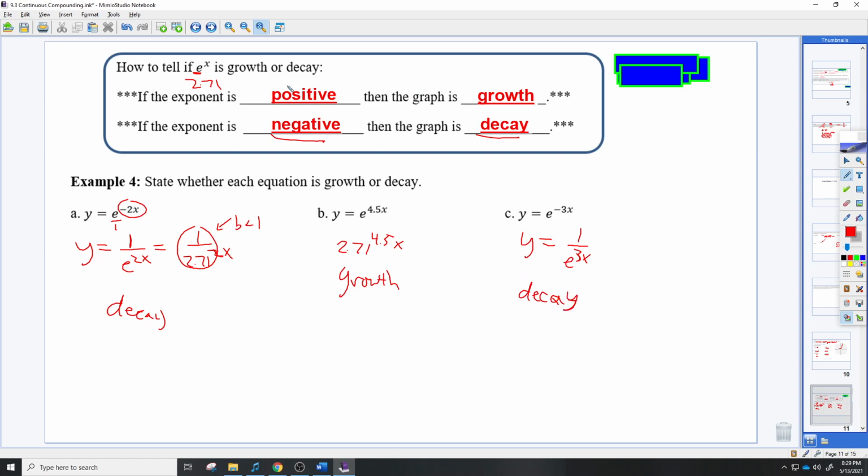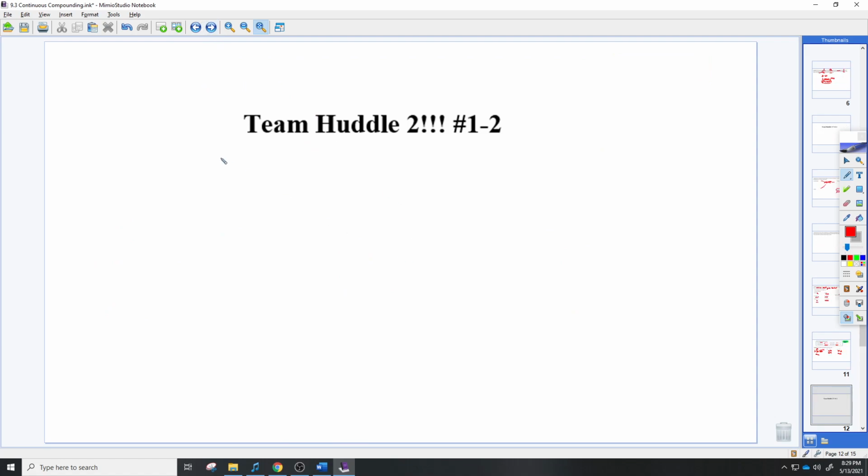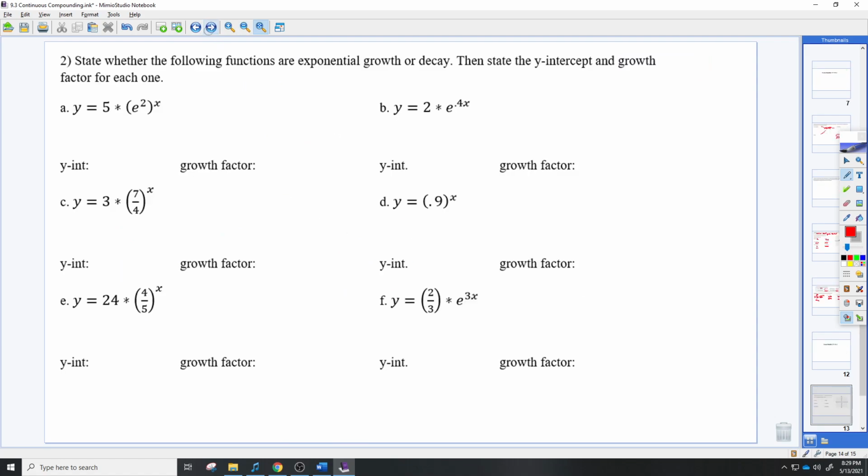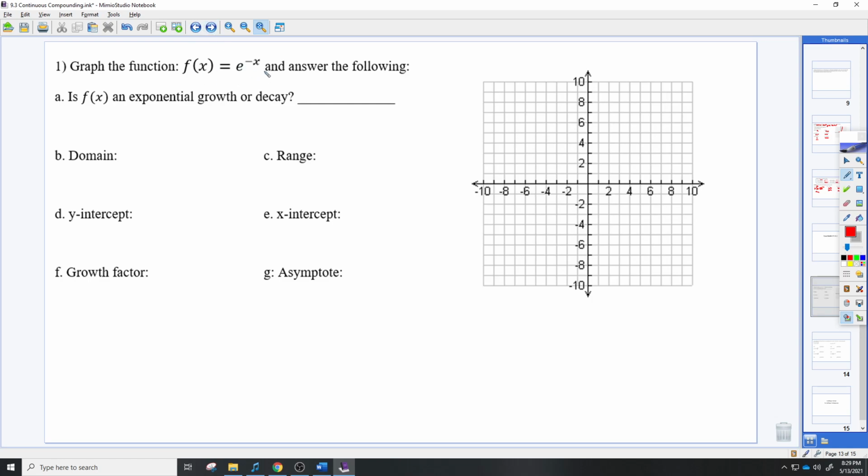So remember that for only exponentials with e. All right, to the Huddle, and I think we're done, right? Yeah. I'm going to go over this real quick. I know I want to be done here, but I want to go over one of these problems in the Huddle. This one, you're actually going to graph e to the negative x, which we know is decay. And you should be able to see that if you can put it in a calculator, or you can use Desmos.